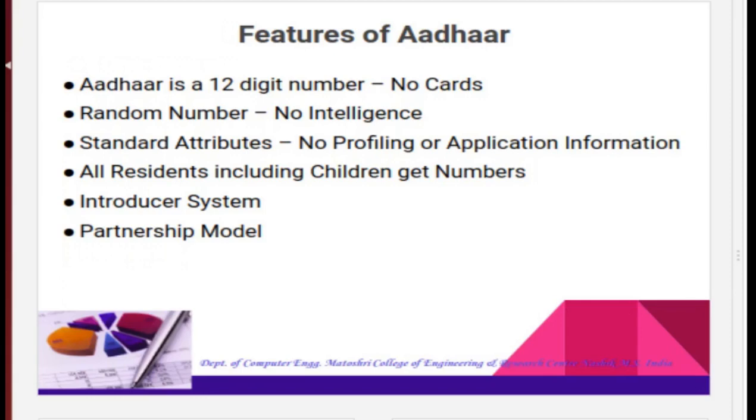If it is found, then strict action will be taken against the introducer for violation of the guideline.